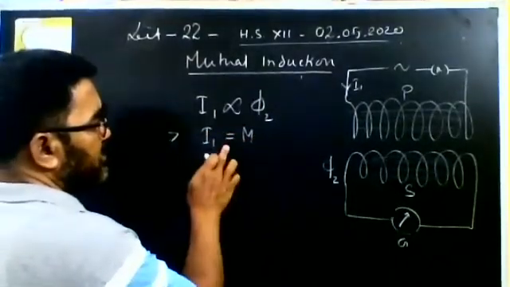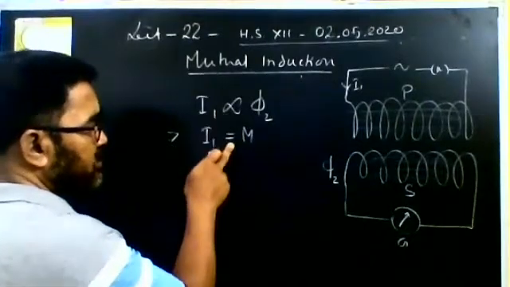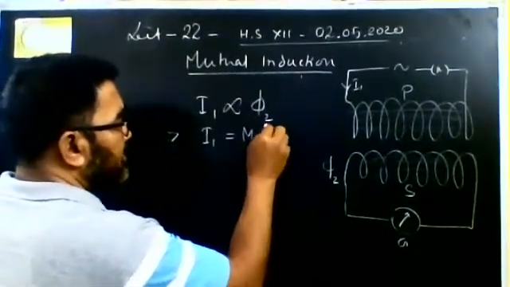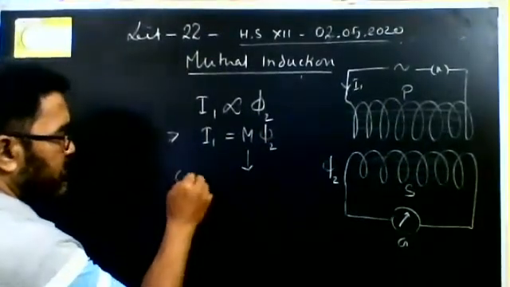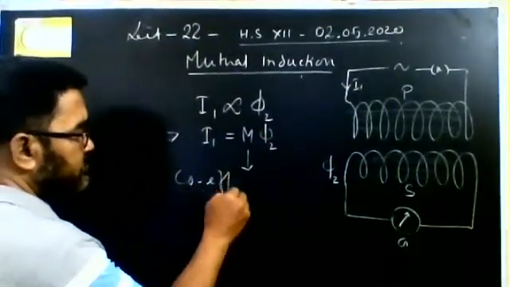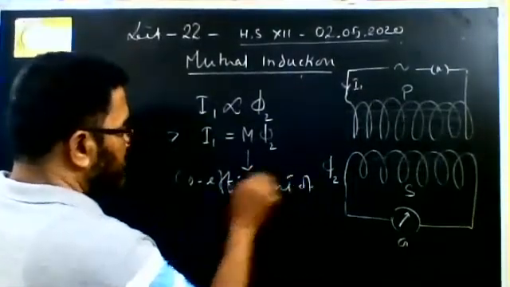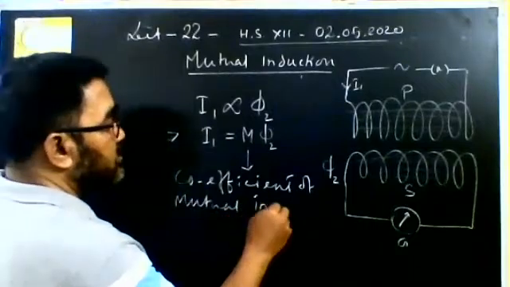And from this, if we find one constant replacing the proportionality sign, then it will be phi2 = M I1. M is called the coefficient of mutual induction.